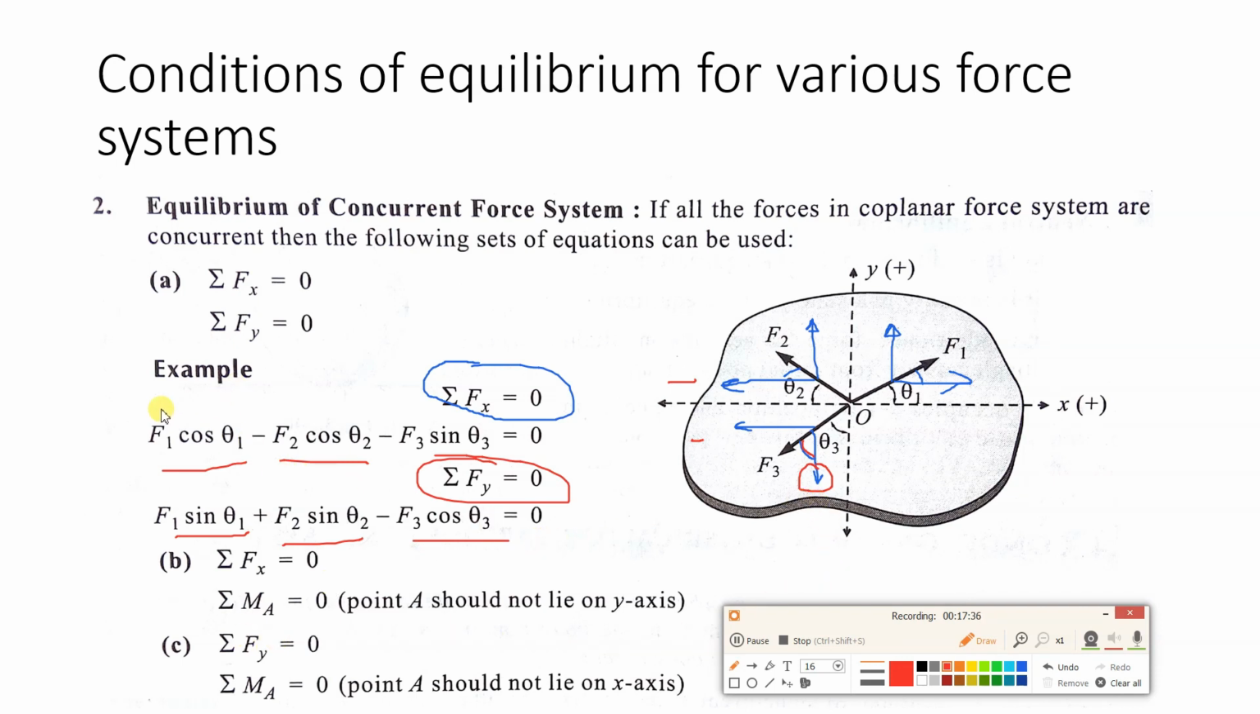So these are the conditions of equilibrium in case of a concurrent force system. What we used to do in resultant, summation Fx is equal to Rx. Instead of writing Rx, we are writing 0. Similarly here, summation Fy equal to Ry, instead of writing Ry, we are writing 0. Why? Because the resultant is 0. Then only the body will be in equilibrium. That is why the right side is 0.